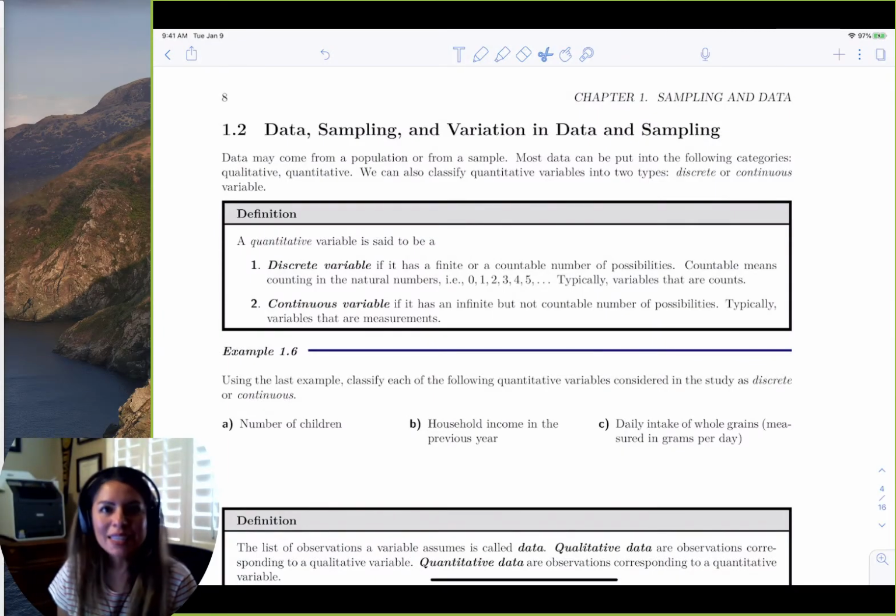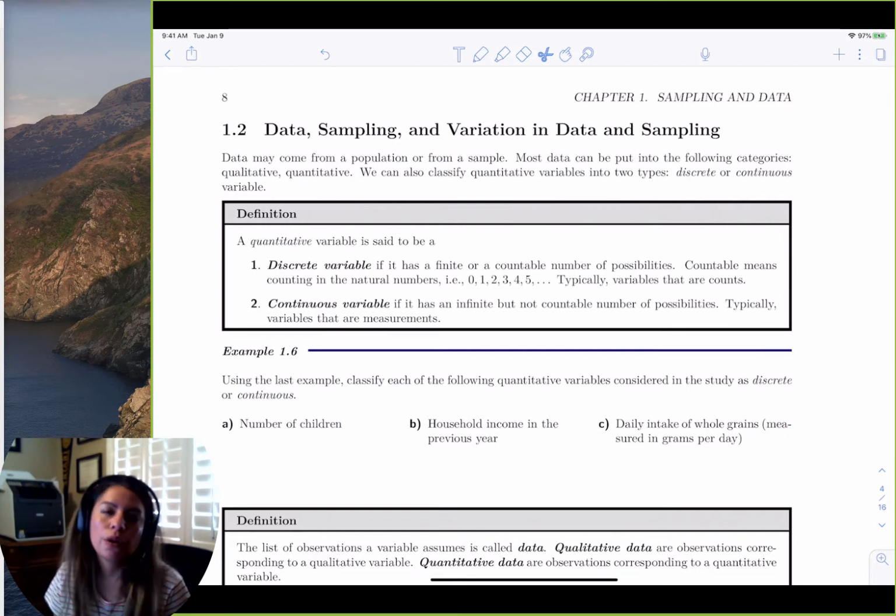Hi. In this section, we're going to talk about data sampling and variation, and data and sampling. What we're really talking about is just the types of data we have for the certain types of variables we have and the different types of sampling.